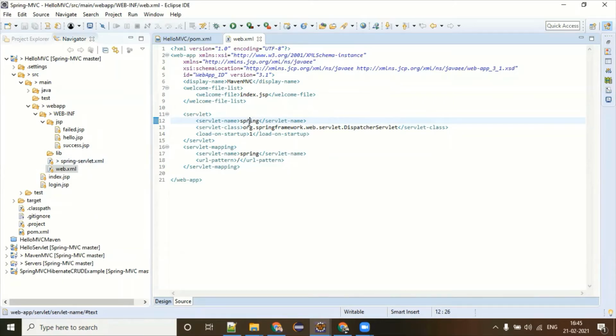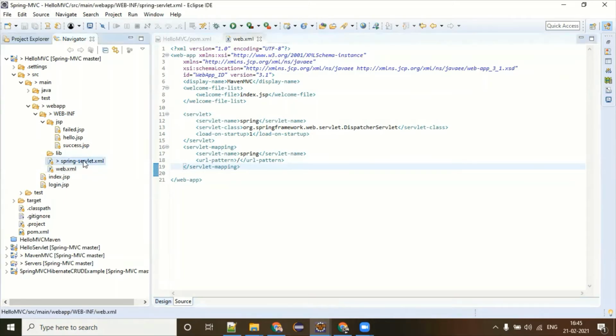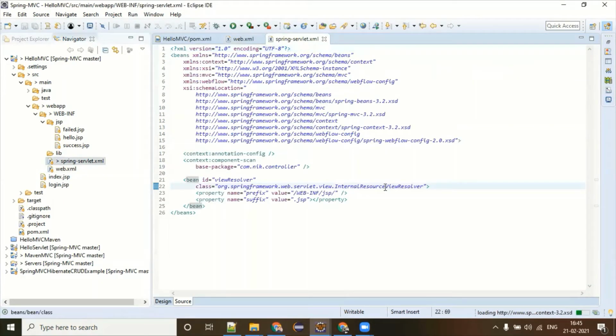Whatever servlet name you have given, it could be ABC, then make sure your other XML file is abc-servlet.xml. In our case, we have given spring, so we are starting with the spring-servlet.xml file. Let's see what is happening here.